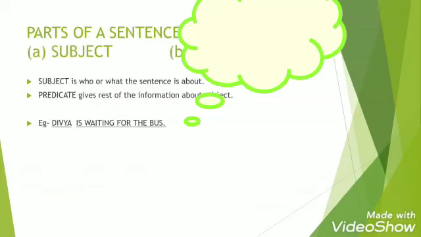Now look at the parts of a sentence. The two main parts of a sentence are subject and predicate. Subject is who or what the sentence is about, and the predicate gives the rest of the information about the subject. Generally, the subject comes in the beginning of a sentence, but in exceptional cases, it can come in the middle or at the end of a sentence.